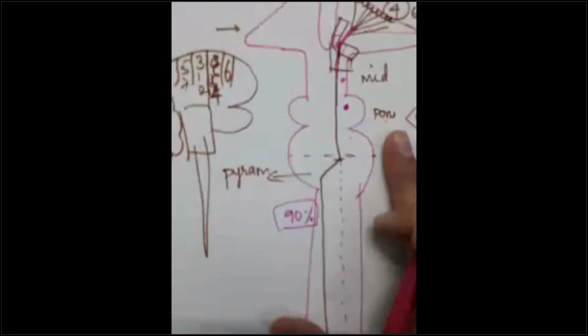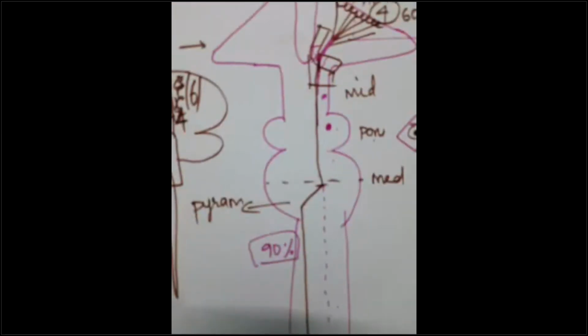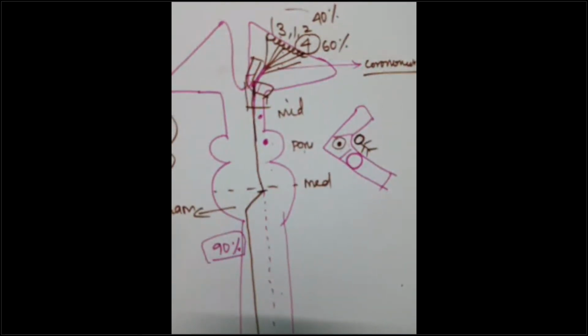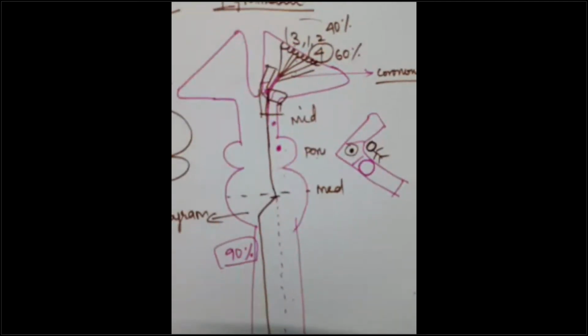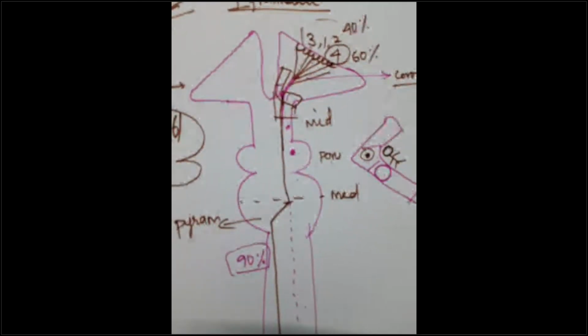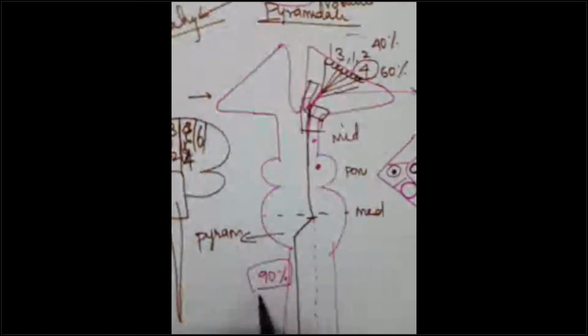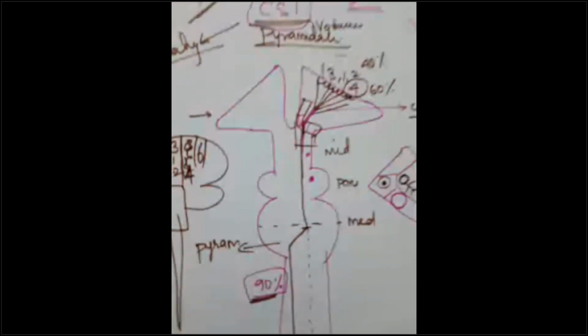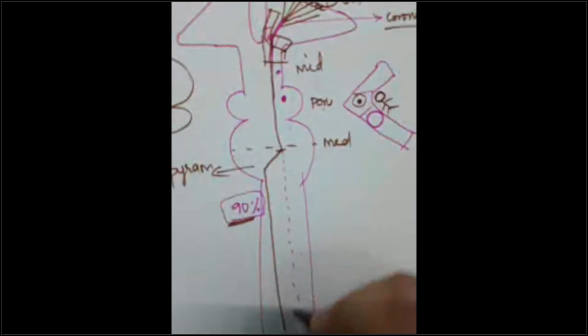Yes. And there's a question. One of the students says in BDC it's given as 80% tracts pass to the other side. Yes, there may be some disparity. But what I have checked in Vishram Singh's Neuroanatomy and other books and my professor, it is 90 to 95%. I have studied the Kaplan USMLE textbook also in the notes, that is 90%. So you can safely rely on 90%, okay? So this is the 10% of the tracts. 10% of the tracts pass uncrossed.